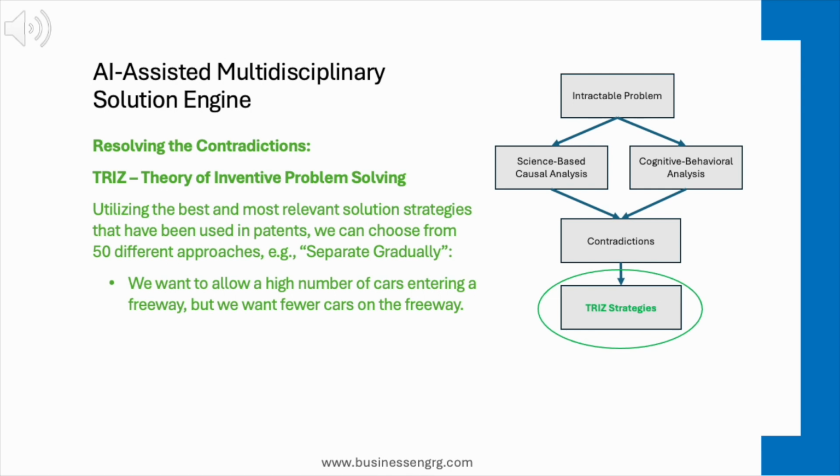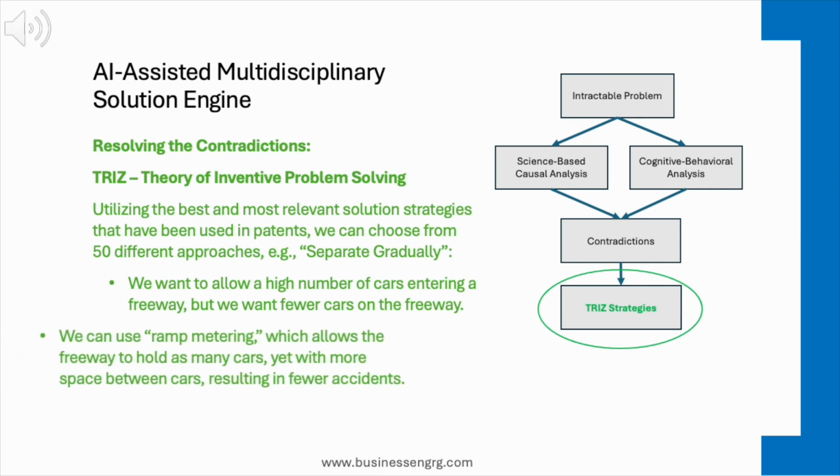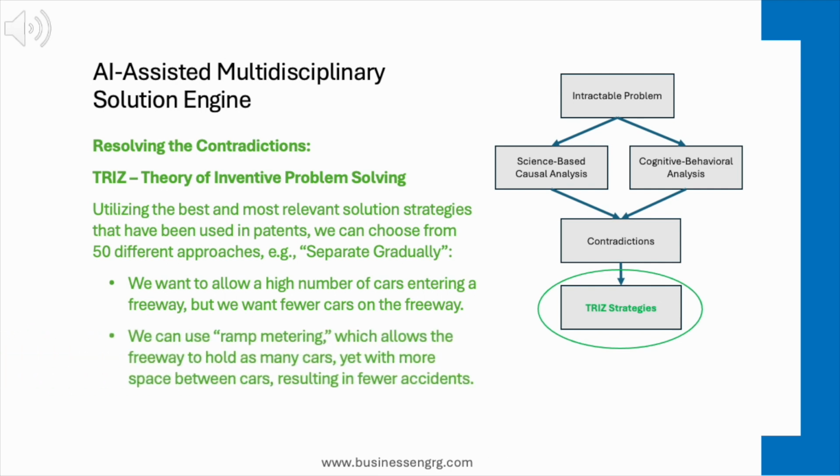We want to allow a high number of cars entering a freeway, but we want fewer cars on the freeway. We can use ramp metering, which allows the freeway to hold as many cars, yet with more space between cars, resulting in fewer accidents. This solution is well known, but this process reminds us of it. We can easily identify at least 20 more elegant solutions for the base problem.